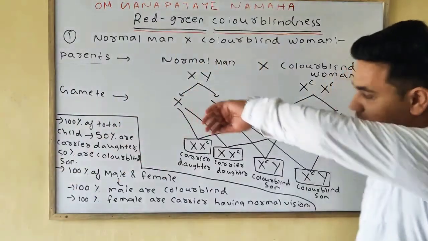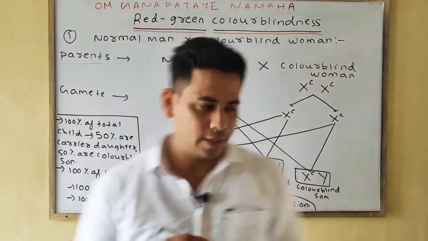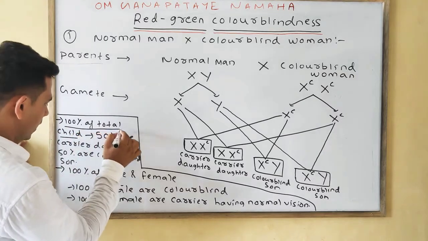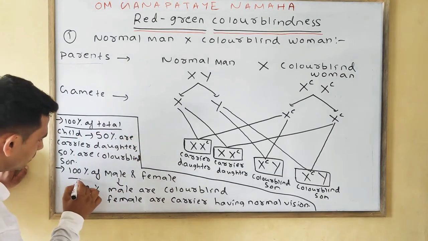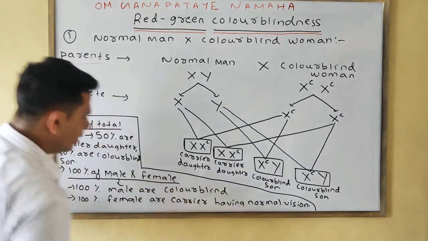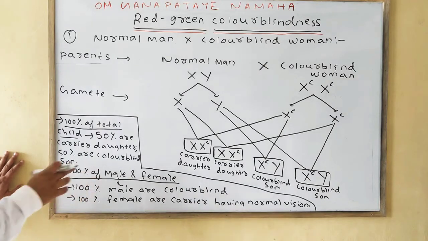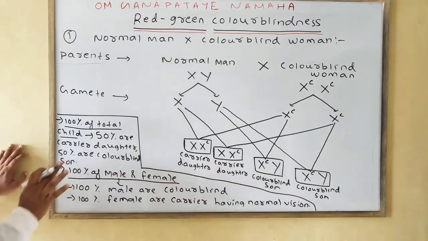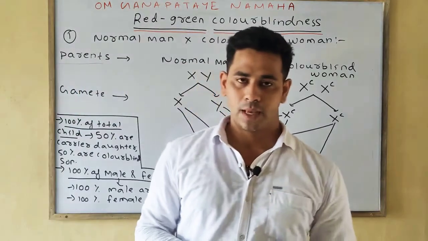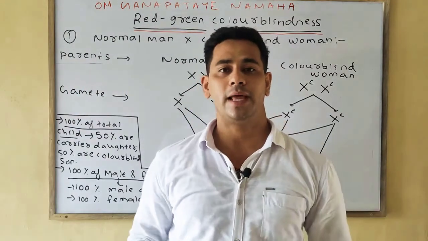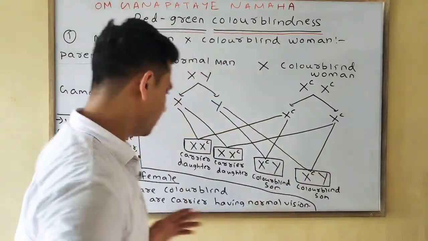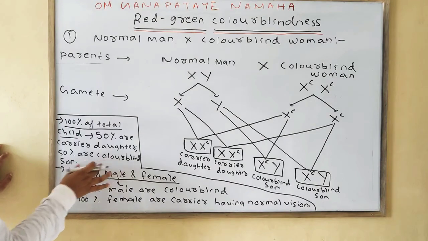So two cases, always we will take two cases. First we take 100% of the total child, second we take 100% of male and female. In this case, 50% are carrier daughters. Carrier daughters means they have normal vision but they have the recessive allele, so they are carriers, and the 50% are colorblind sons.